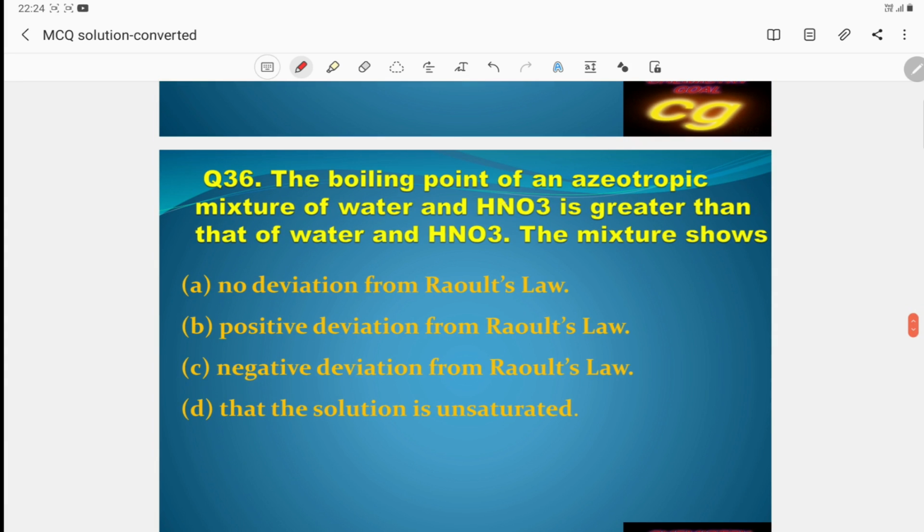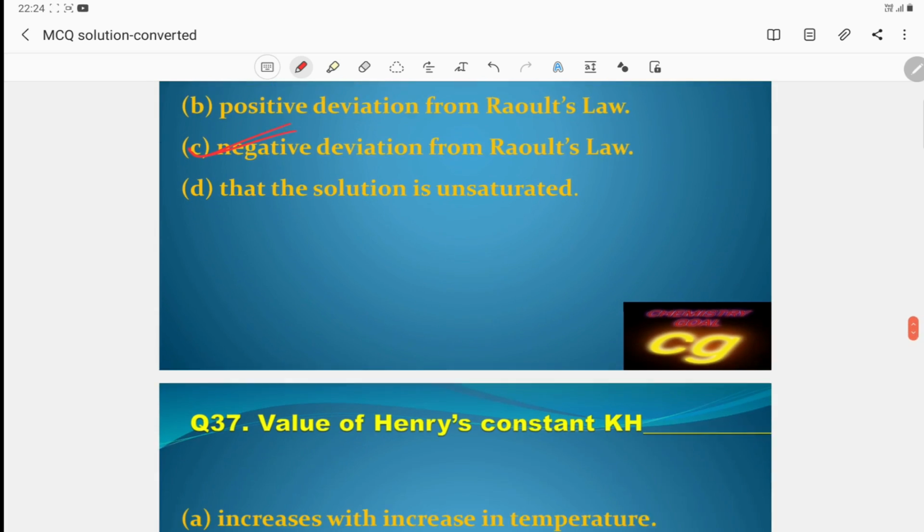Then, the boiling point of an azeotropic mixture of water and nitric acid is greater than that of water and nitric acid. As the boiling point increases, it is a negative deviation. This is very important, you have to remember. In negative deviation, generally interaction increases.